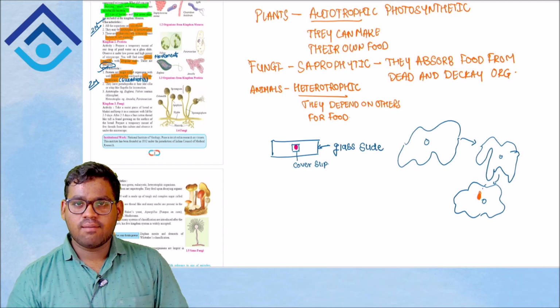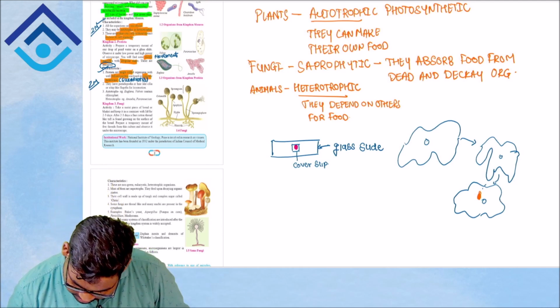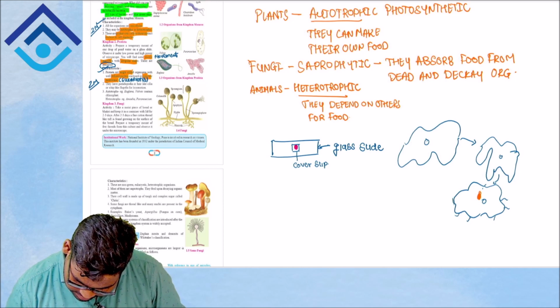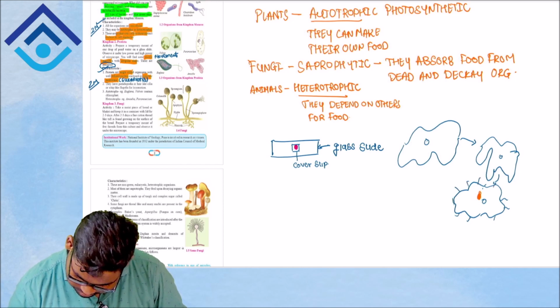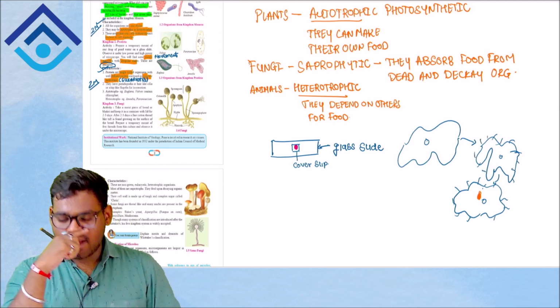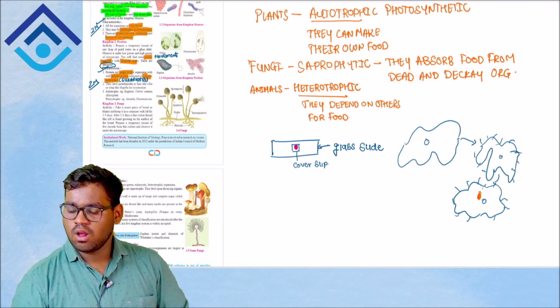Talking about cilia and flagella, they are hair-like projections present all over the body of the amoeba. Like this, they will be present over the edges of the amoeba. This will help the amoeba in walking, or its locomotion.